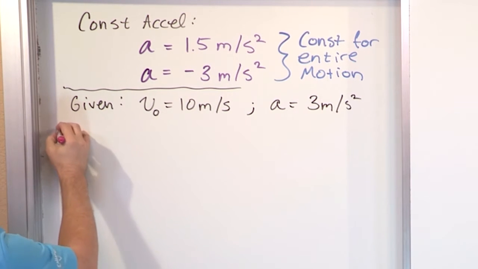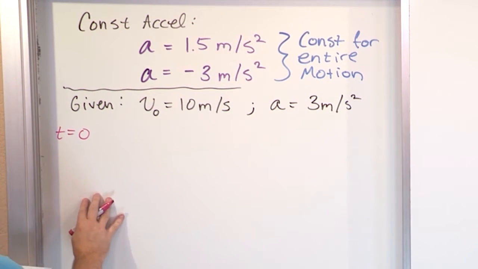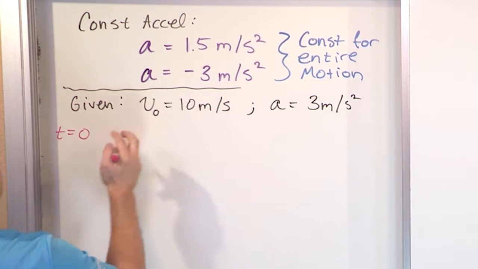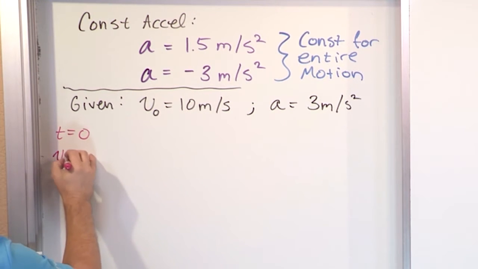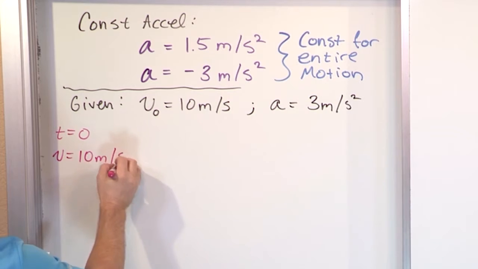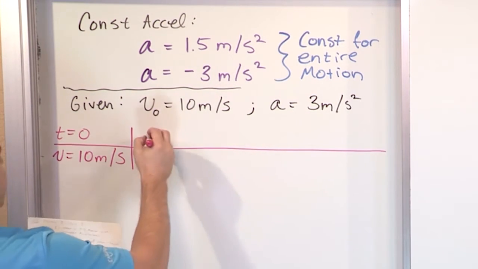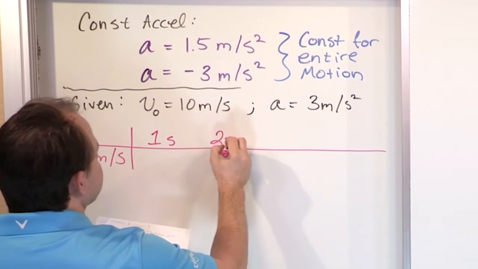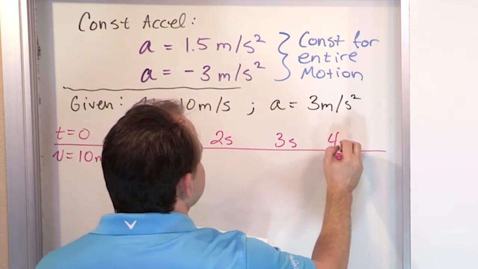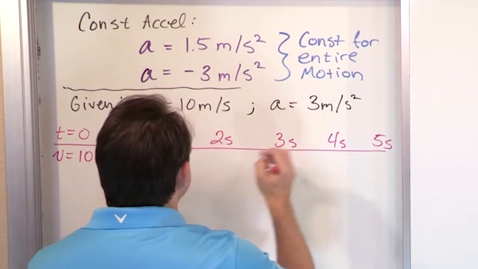All right, so at t equals 0, the velocity was 10 meters per second. So let's go into the future and take a look at what's going on. We'll look at 1 second, 2 seconds, 3 seconds, 4 seconds, and 5 seconds.